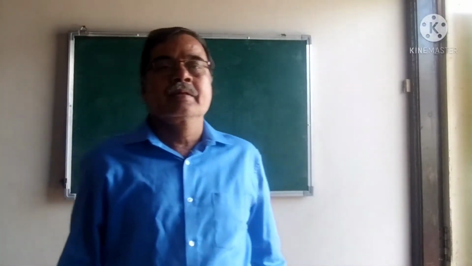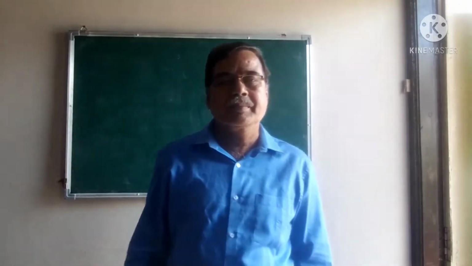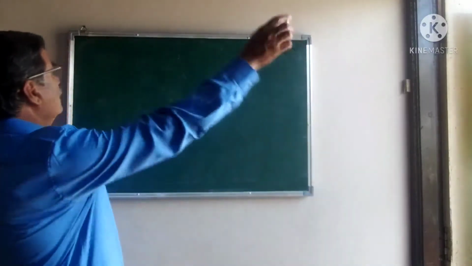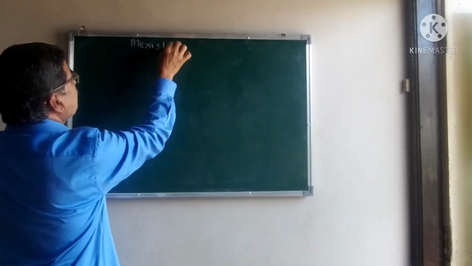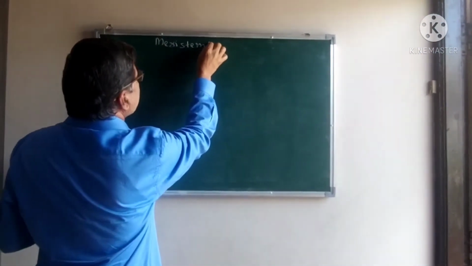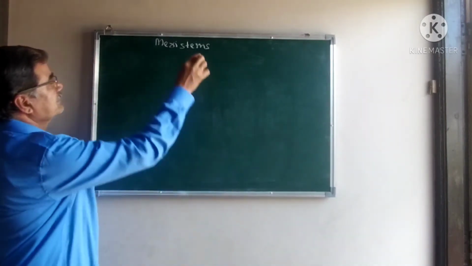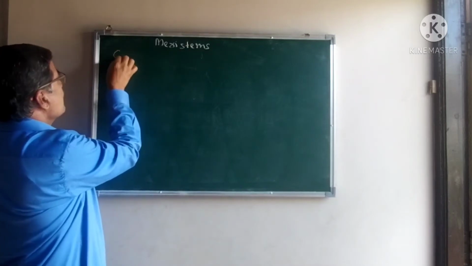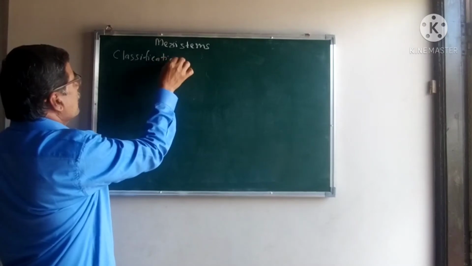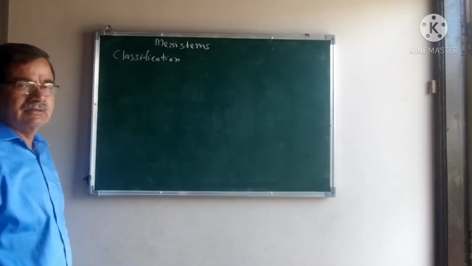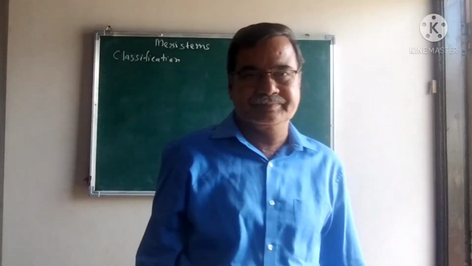Today we are going to see the classification of the meristems. The meristematic tissue, which are developed, due to which the growth of the plant body takes place. Here the classification of the meristems suggested by the different workers.